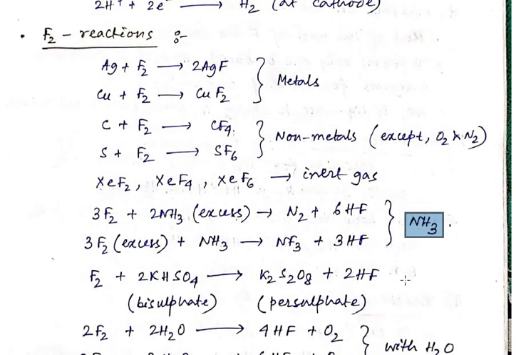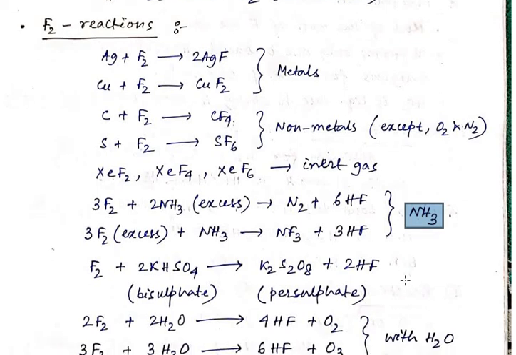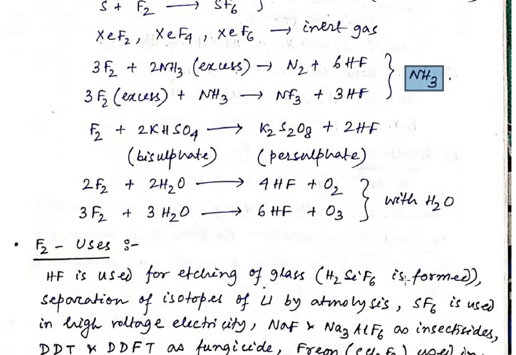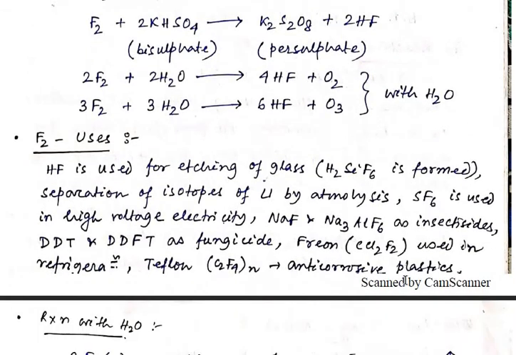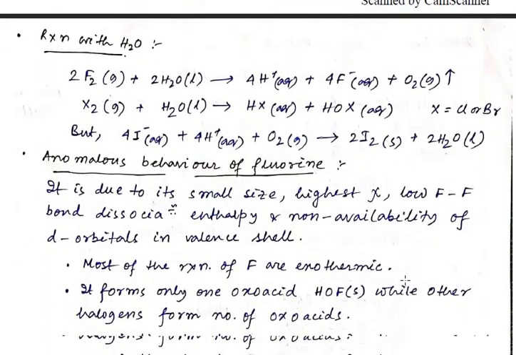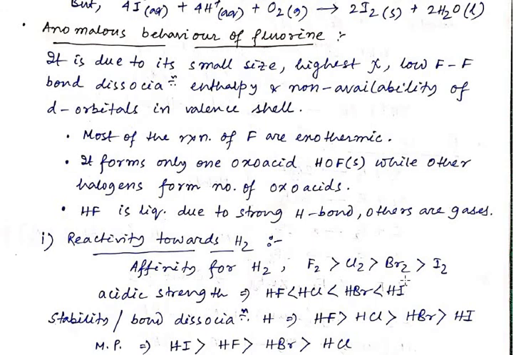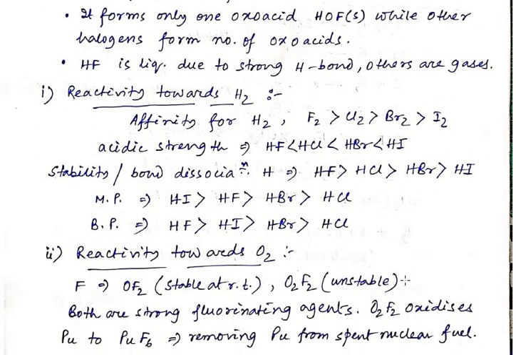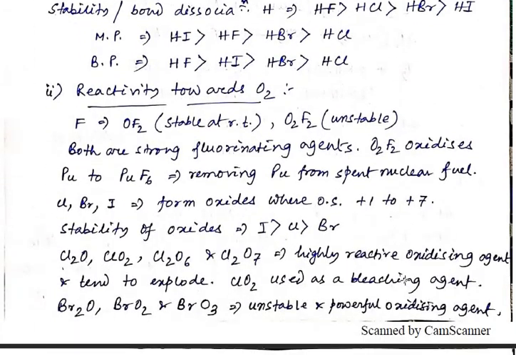Then a few reactions of fluorine, because fluorine is very reactive: with metals, non-metals, ammonia, water, and finally the uses of fluorine. After that, we discussed the anomalous behavior of fluorine, why fluorine is different from the other elements of group 17. Next, we discussed the hydrides and oxides of the group 17 elements.